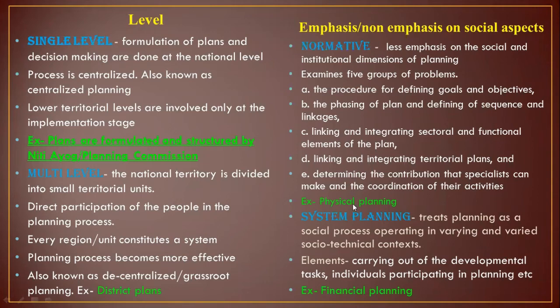In normative planning, physical planning is an example, where we are not much concerned about the social aspects. But in system planning, where we are concerned with the social aspects, an example is financial planning, because finance is for whom? Finance is for the society, for the people. So that is system planning.